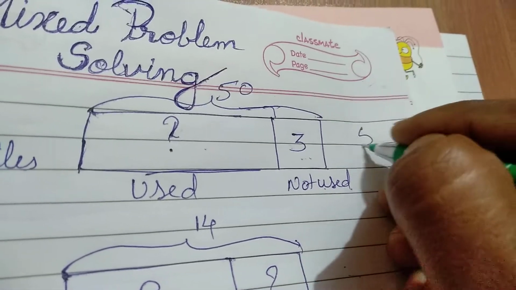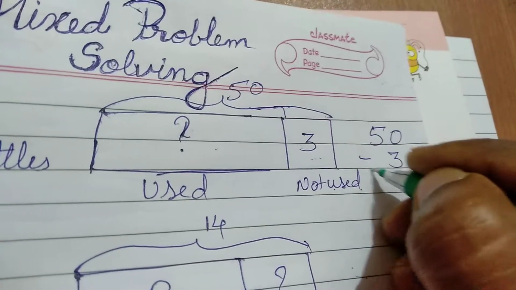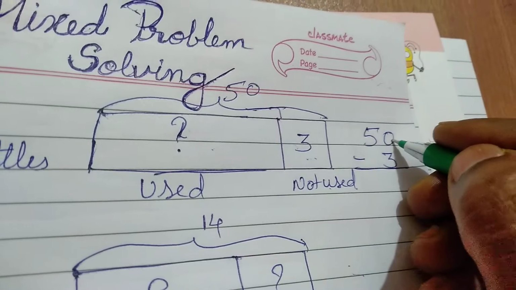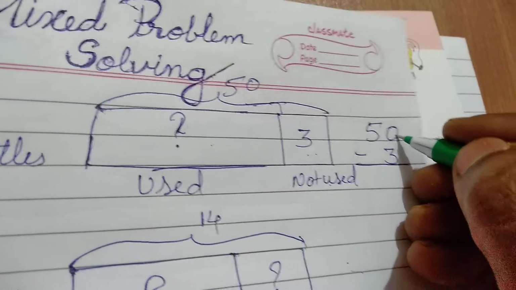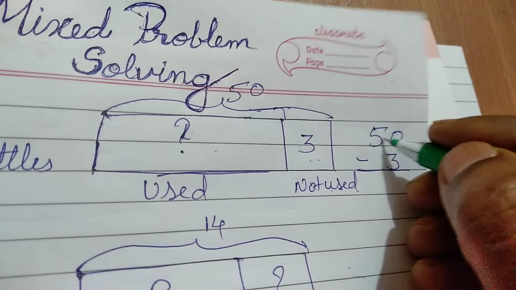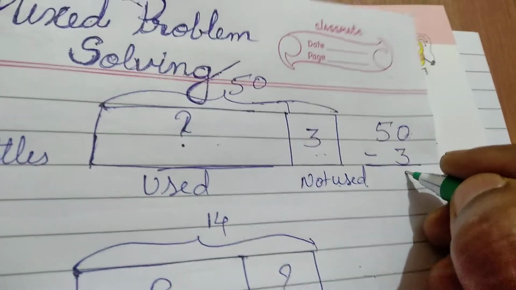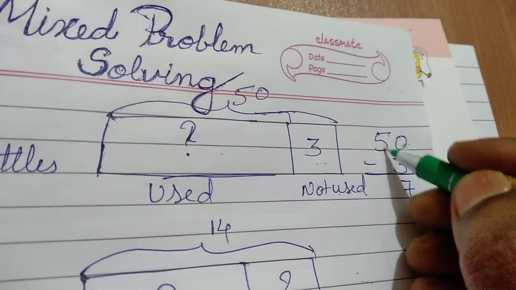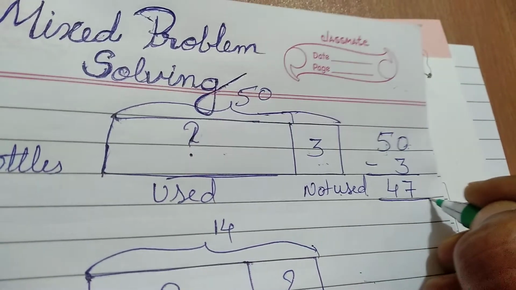So 50 minus 3. 0 borrows 1 from 5, it becomes 10, and 10 minus 3 is 7, and the leftover is 4. It is 47.